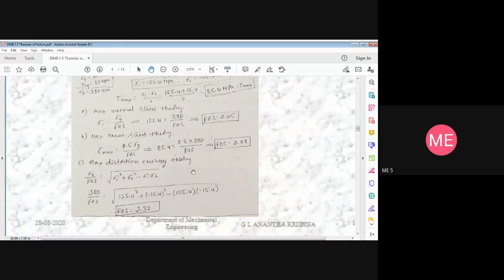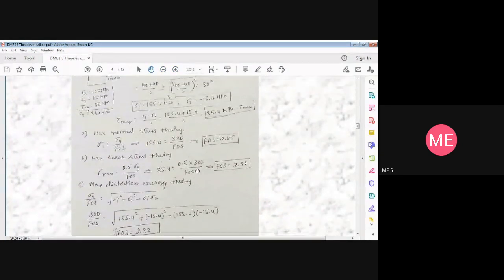Please note down this solution, those who have not done. Transfer it to your book, don't just keep watching. Take your notebook and write down. I'm telling you again, you will never get a walkover this semester. It's going to be an offline examination, so please involve and do.